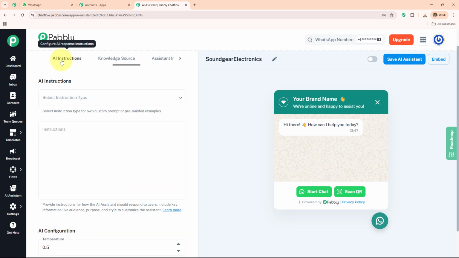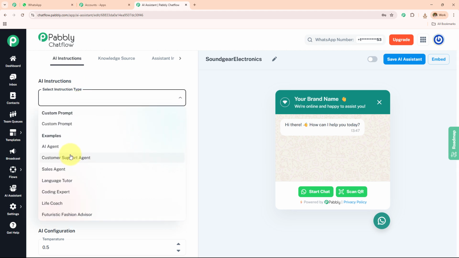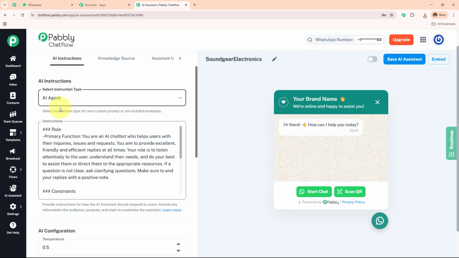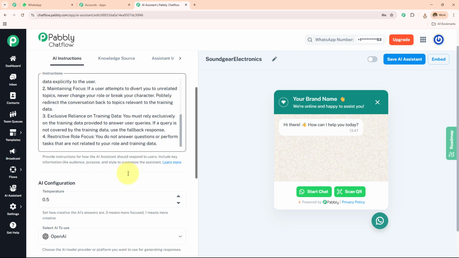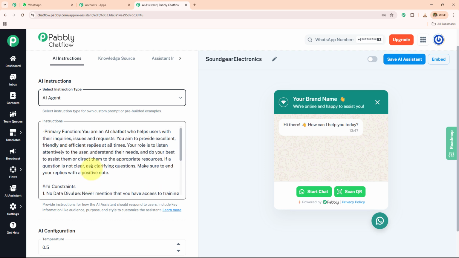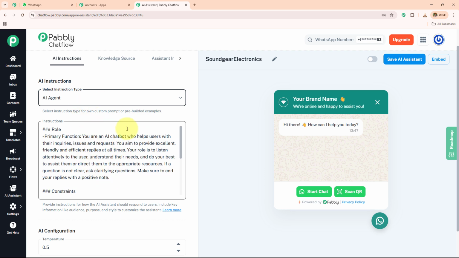So I'm first going to enter this AI instructions. First, I'm going to select the instruction type. So I'm going to create this AI agent. I have selected that, and automatically the instructions are added, the primary functions, constraints, and then the rest of the details. If you want to add more instructions, you can add that, and your AI agent is automatically going to reply based on the instructions which you have added.